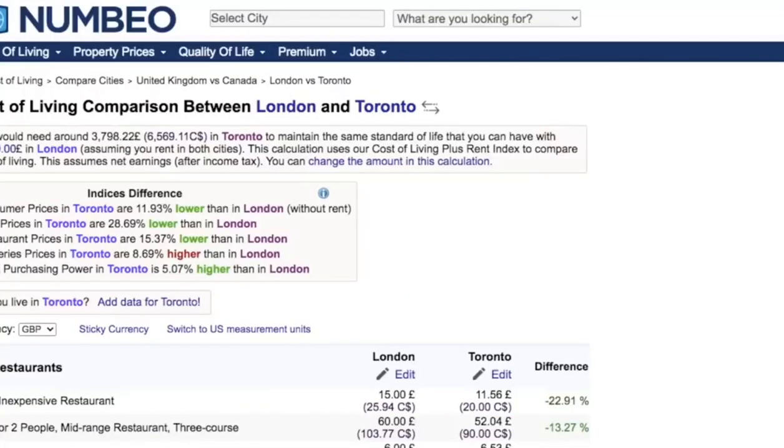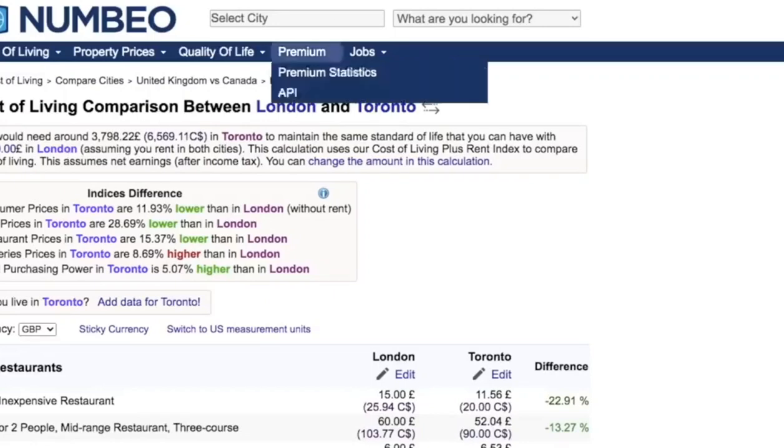Okay, so to discuss the cost of living, I'll take you to numbeo.com. It's a lovely website where you can actually compare the cost of living of any two cities around the world. So I've compared London of the UK with Toronto of Canada. Here you can clearly see that they've said that you would need around £3,800 in Toronto to maintain the same standard of life that you can have with around £4,700 in London. So obviously London is way more expensive than Toronto.